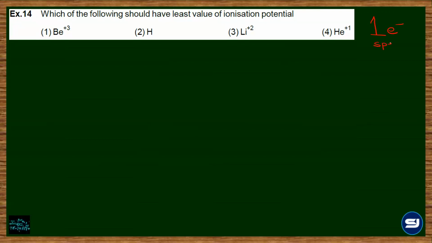Number of electrons. They're all uni-electron or one electron species. ठीक है? तो अगर सब one electron species है, तो the comparison of the IP will be based on the nuclear charge, and the nuclear charge is highest for the beryllium. So the IP is going to be maximum for beryllium and minimum for hydrogen. और least value पूछा है, that's why the answer is 2. Always understand the comparison between the options given, कि उन options में क्या ऐसा चीज है जो हम compare कर सकते हैं.